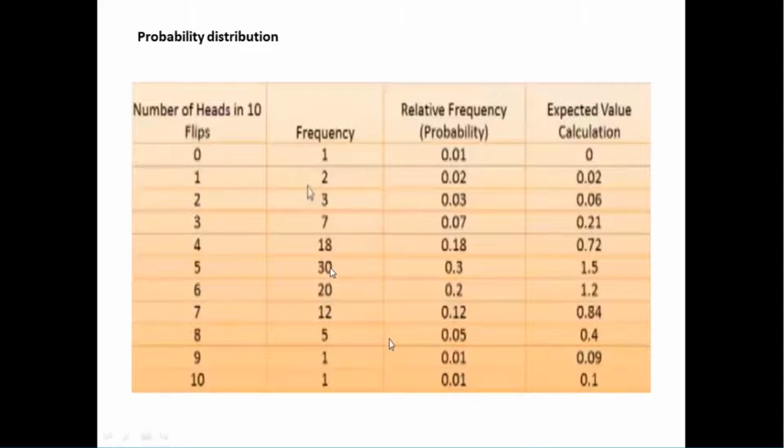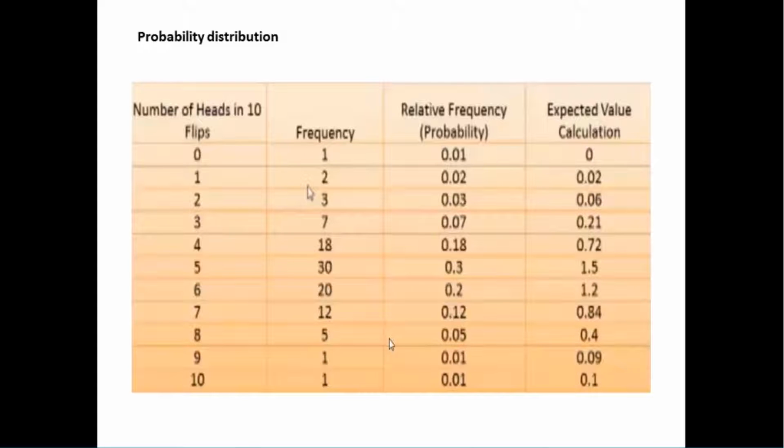So if I toss 10 coins simultaneously, the maximum probability is for 5 heads and 5 tails. That is the maximum occurrence here. This gives you the relative frequency for every flip. For example, if I ask you what is the probability of getting 0 heads when I'm tossing 10 coins, what would be your answer? If all 10 coins are tails, I'm not getting even a single head. What is the probability?